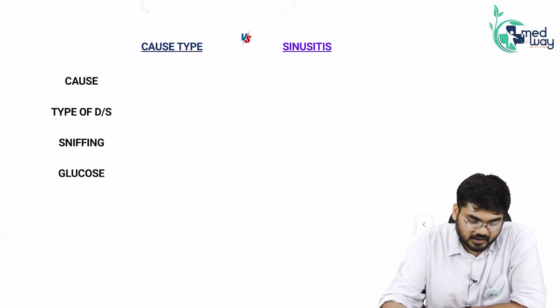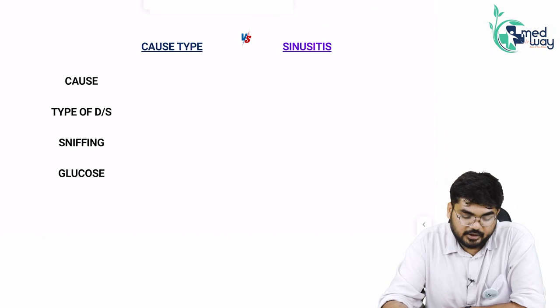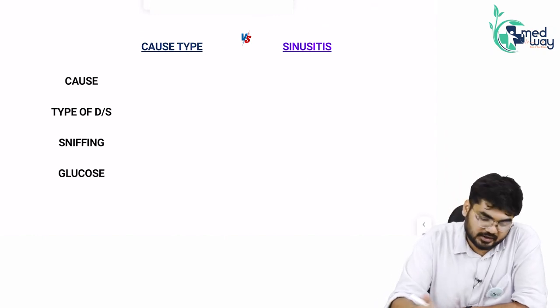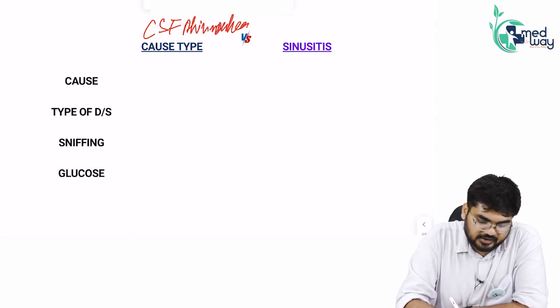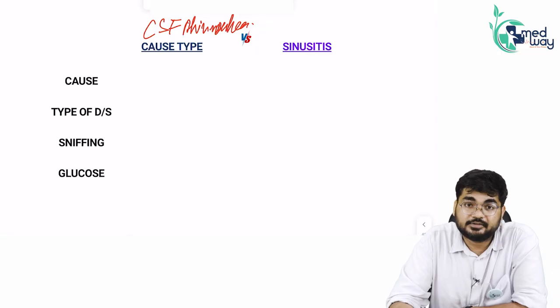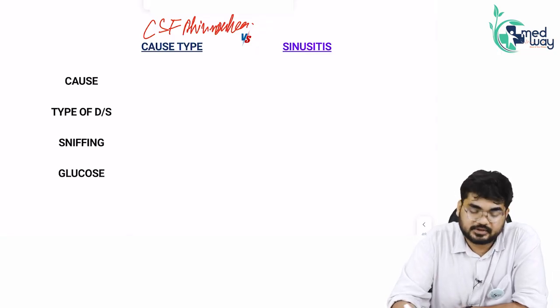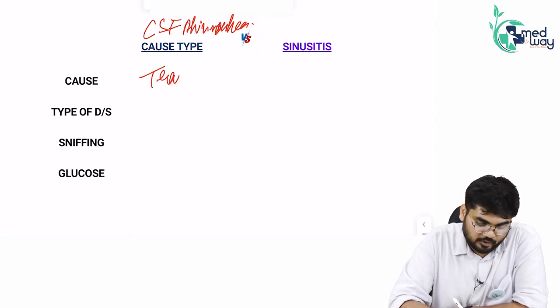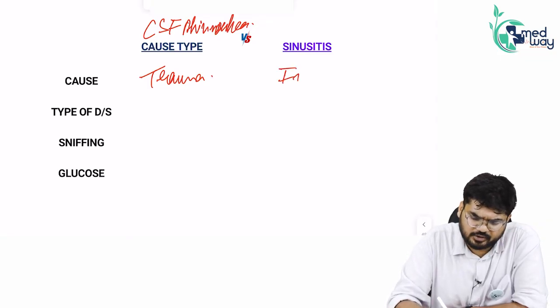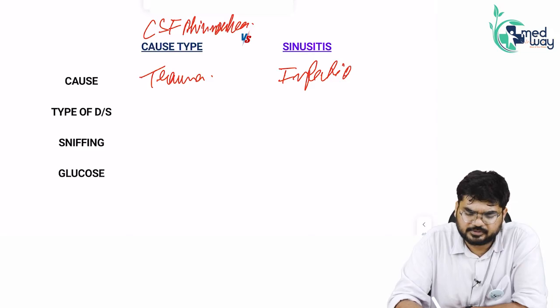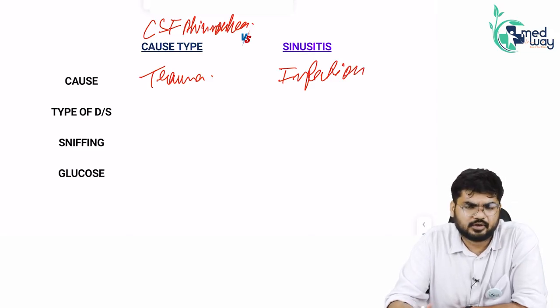So, continuing to the other parts, sir, can you differentiate between a CSF rhinorrhea with sinusitis? Yes, sir, I can definitely differentiate. What is the cause of CSF rhinorrhea? You will say trauma. What is the cause of sinusitis? You must say, sir, infections, different sort of infections, maybe the infections sustaining or pertaining for a very long time.